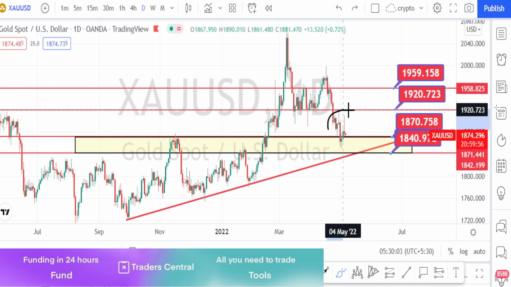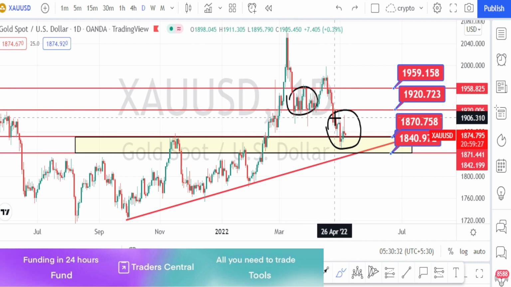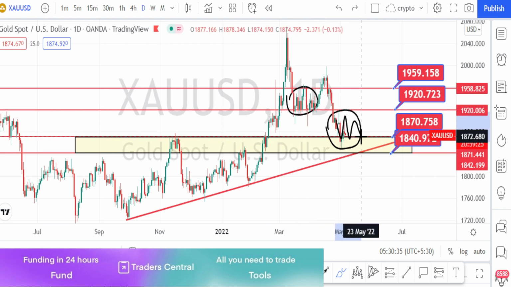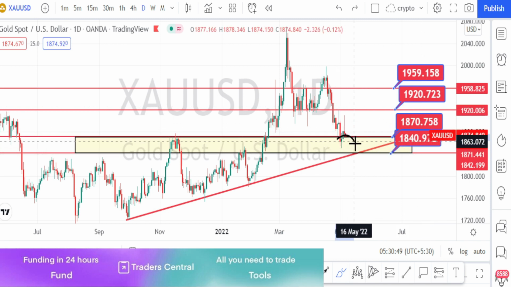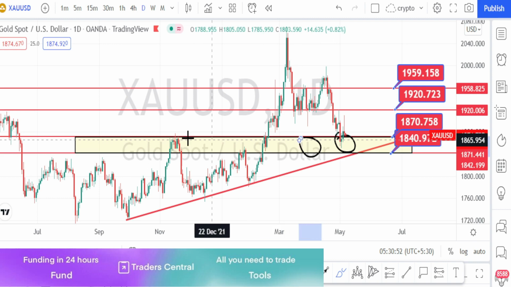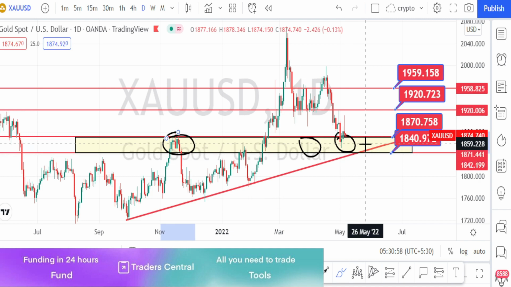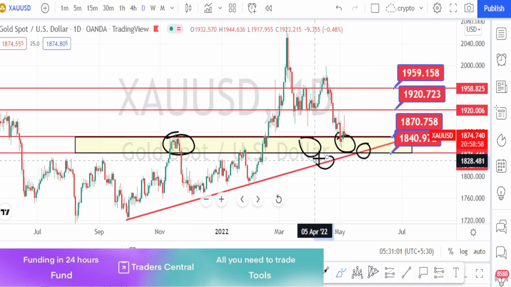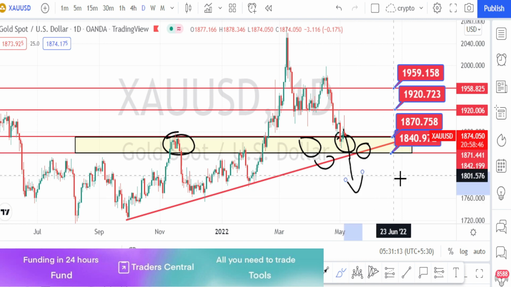So currently also, when we notice the price action, it is again trying to replicate the same price action which it had done earlier. It is trying to form a sideways market around this support and resistance level of 1920 to 1870. We know that this whole area is a very strong support because in the past this level had acted as a very strong resistance level, and also we have the trend line or support line from the daily time frame. So the price action has to break this very strong support zone and the trend line in order to go on a bearish trend reversal.